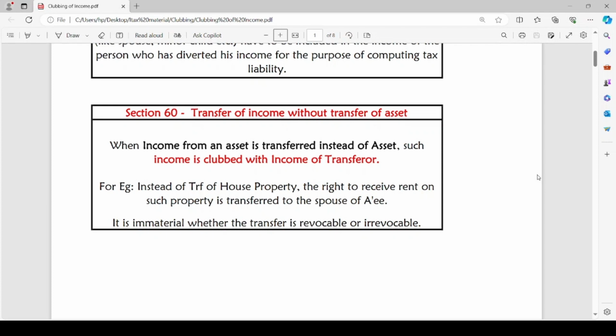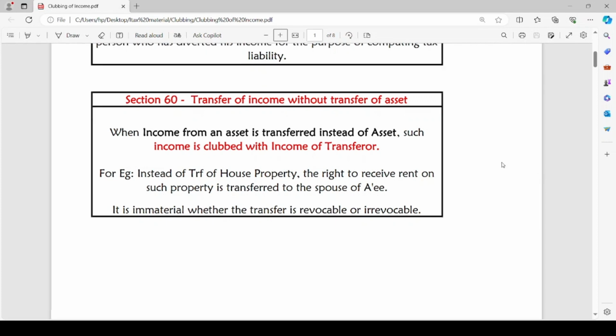For example, instead of transfer of house property, an assessee transfers the right to receive rent on such property to his spouse. In such a case, the rent received on such house property will be taxable in the hands of the transferor assessee itself, after clubbing such rental income with his total income. It is immaterial whether the transfer is revocable or irrevocable.